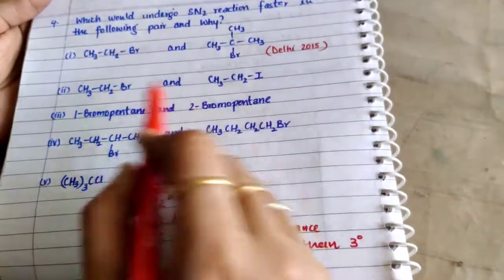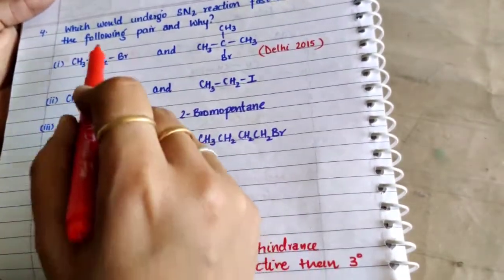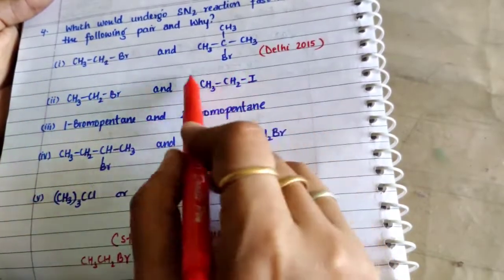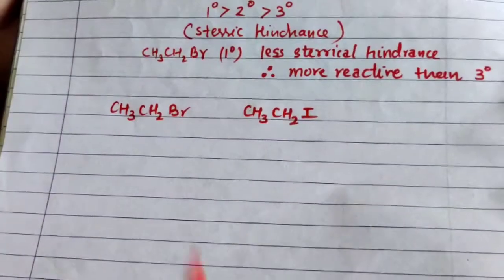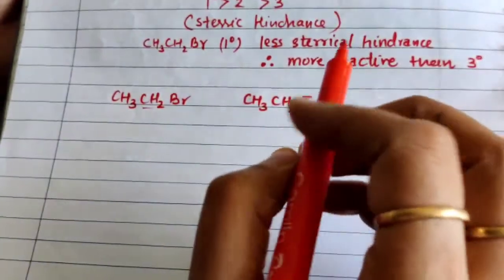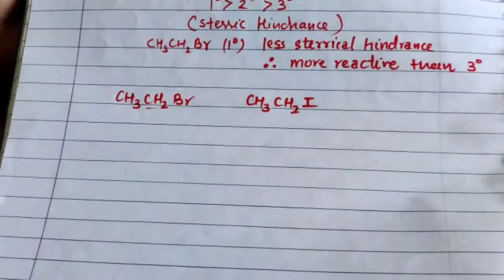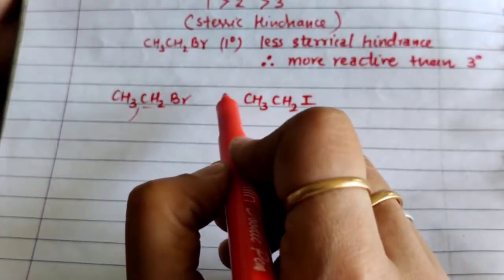Now again the second example, where we have to find out which one is more reactive, but it is completely different from the above part, because here both are primary haloalkanes. In this case, when both are primary alkyl halides, the reactivity depends upon which one is a better leaving group, because we know that in SN2 mechanism bond breakage and bond formation take place simultaneously.